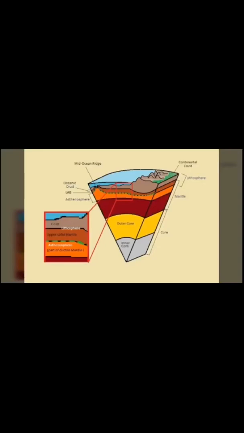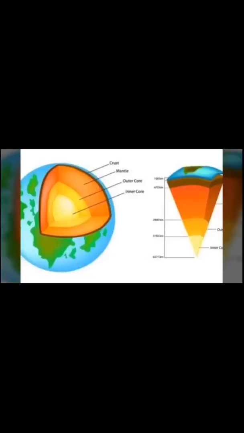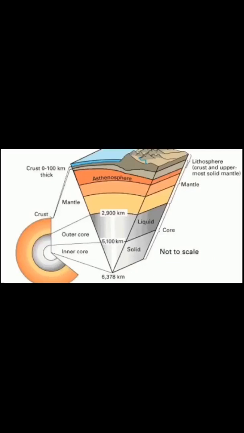It is believed that hot, dense, silicate rocks are found in the mantle. Now, core. The central or innermost portion of the earth, which consists of iron and nickel, is known as core.